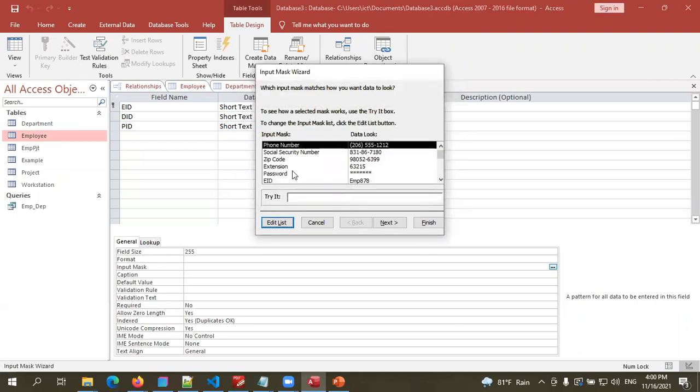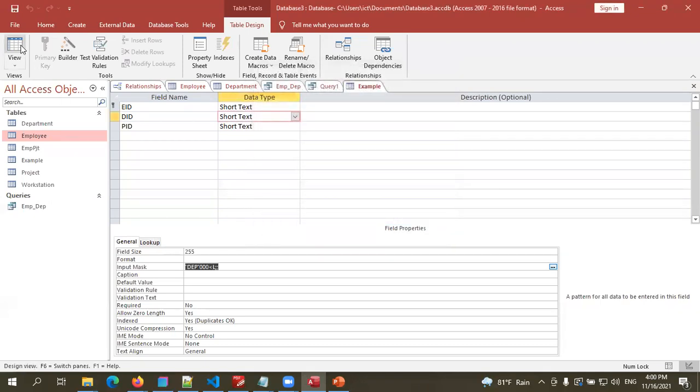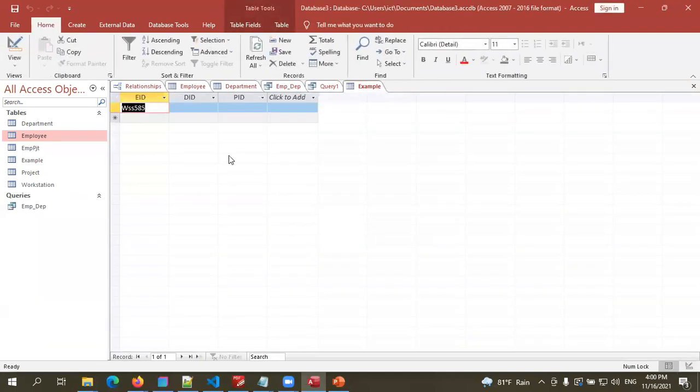Close. You can select that. Finish. Now when you're going to enter data, see, always when you click, the DEP letters are already printed. And you can just enter numbers. Only 3 numbers will be printed. Then I just click. I'm clicking on a number now, but it's not going to print here. And a letter. There will be no letters printed again.